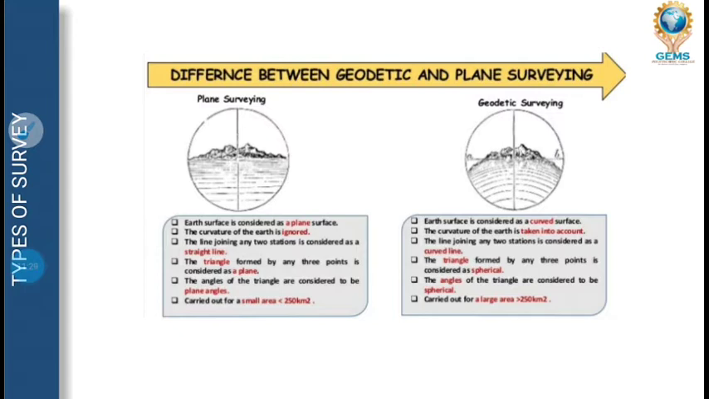Next is geodetic survey. Geodetic survey is the opposite, where curvature is considered. The curvature of the earth is taken into account. Curved lines are formed. The triangle formed by these 3 points is considered to be spherical. The angles of the triangle are considered to be spherical. It is carried out for an area above 250 km square. So this is the basic difference between plane surveying and geodetic surveying.